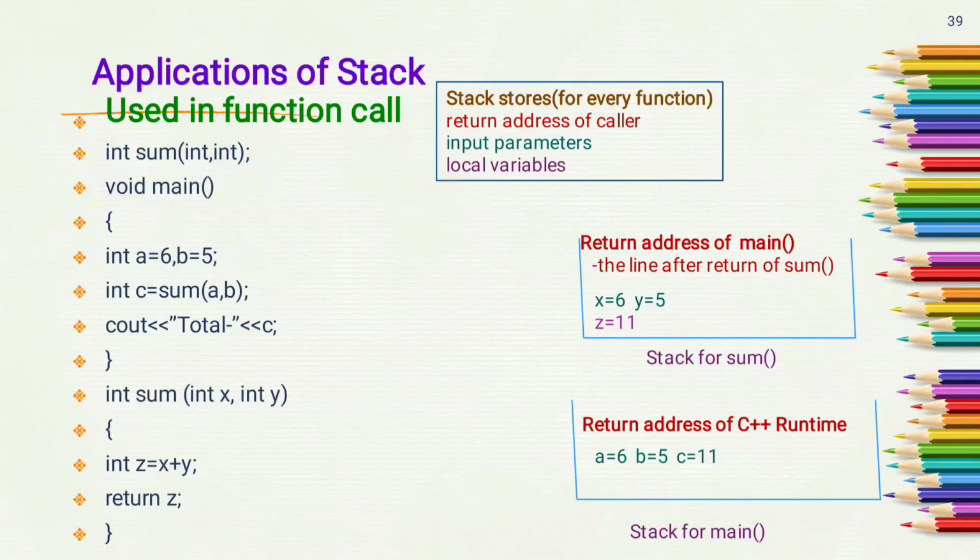Here x and y are the input parameters whose values are passed by the main function. So x and y contain 6 and 5 respectively, and z is the local variable which will contain 11 after performing the plus operation. So in this way, when we use functions in any program, stacks are used to store the return address of the caller, input parameters and local variables of the function.